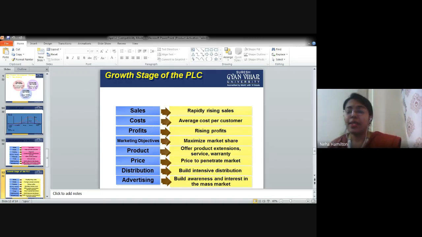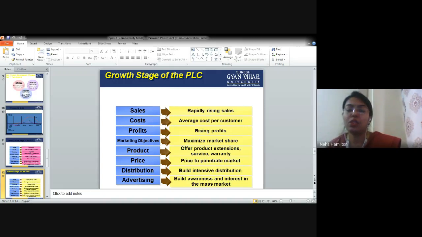Here also it depends on the marketer whether they want to change the price or not. If the marketer wants, they can increase the price also. But here, because they are in the growth stage and the company is not a very well established company, it is better to keep the prices the same and increase the market share.